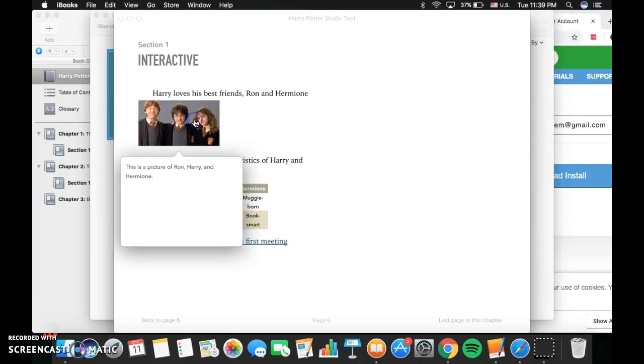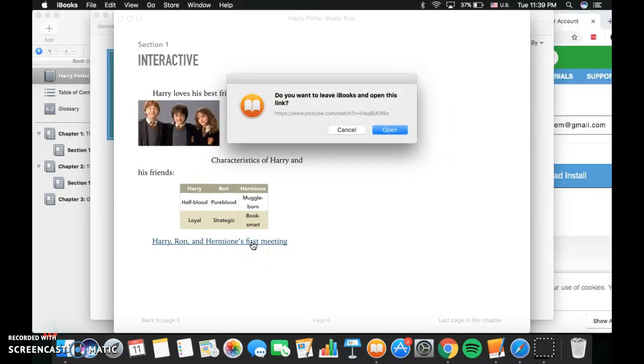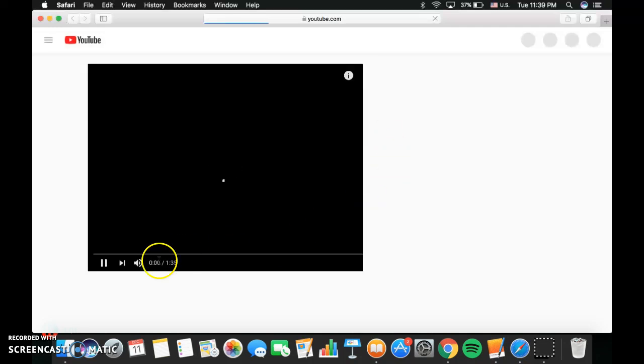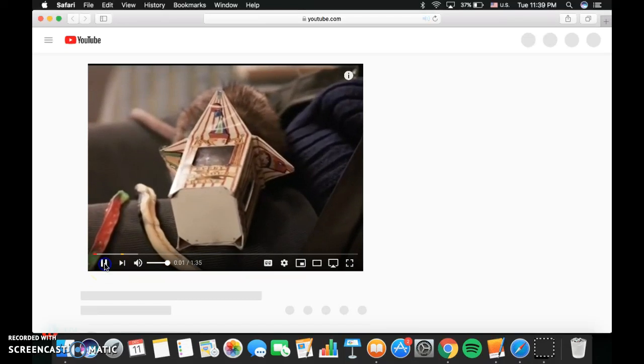And we can see this is one of the widgets. It's a popover, shows that over the text. We've got our chart/object in there, and then if we click on this link, that takes us to a YouTube video of the first time Harry, Ron, and Hermione meet.